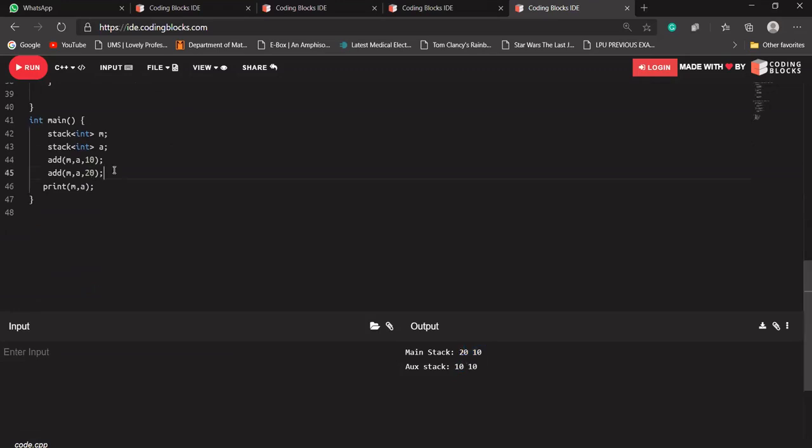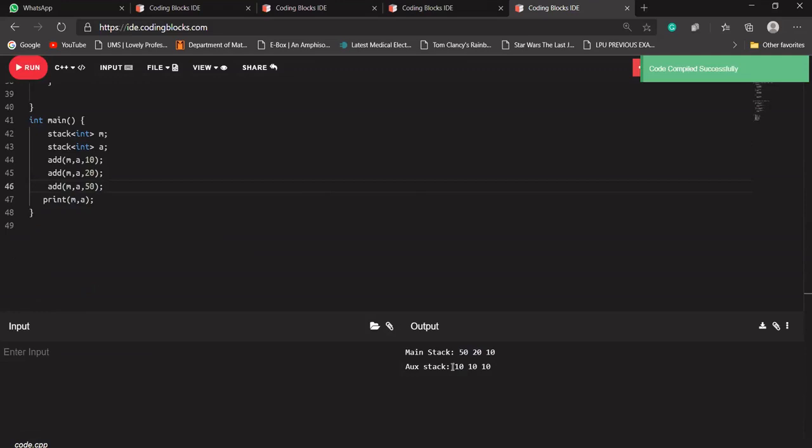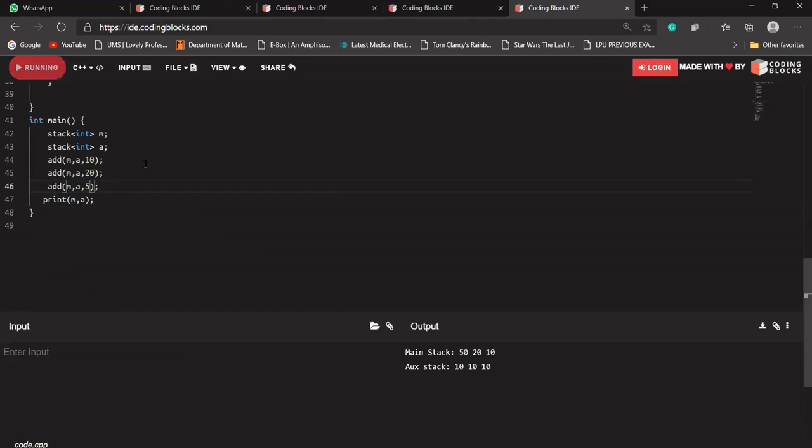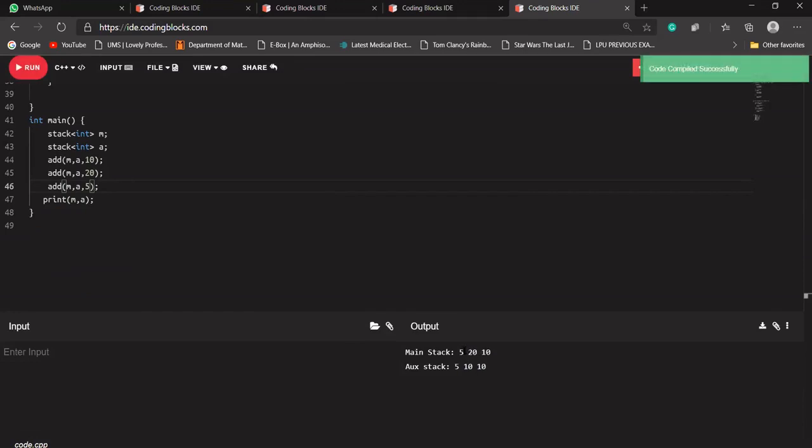Let's say I want to add 50 here. So 50 will be added at the top of our main stack, but in our auxiliary stack, the 10 will be there. Let's say instead of 50, I want to add 5. In this condition, the main stack will be 5, 20, and 10, and in the auxiliary stack the 5 is our minimum value.